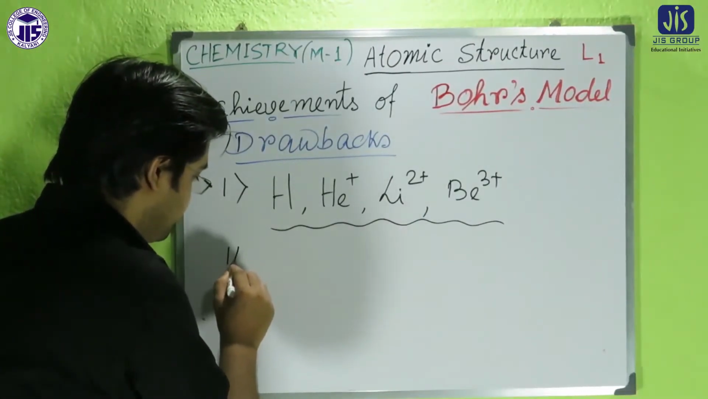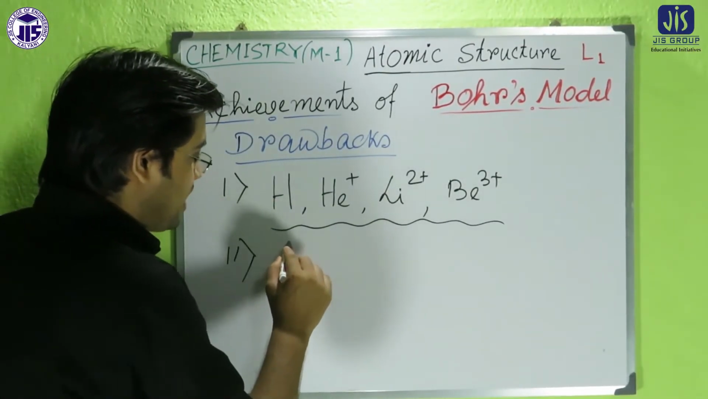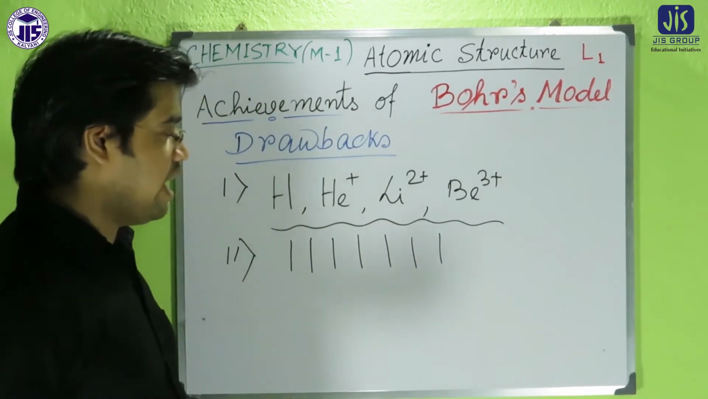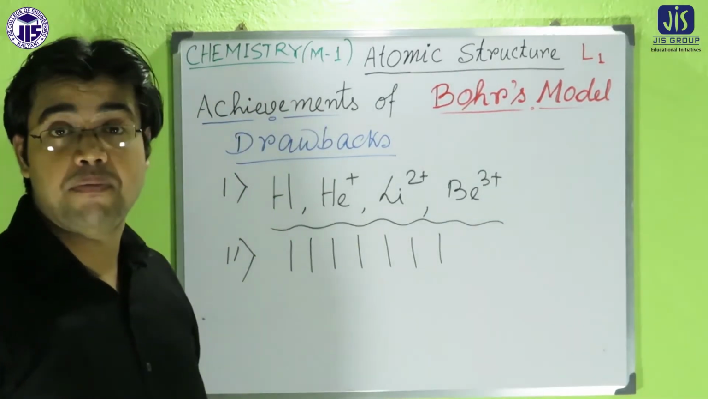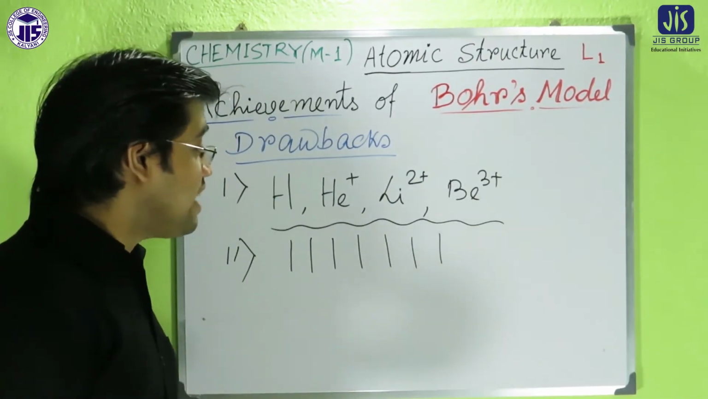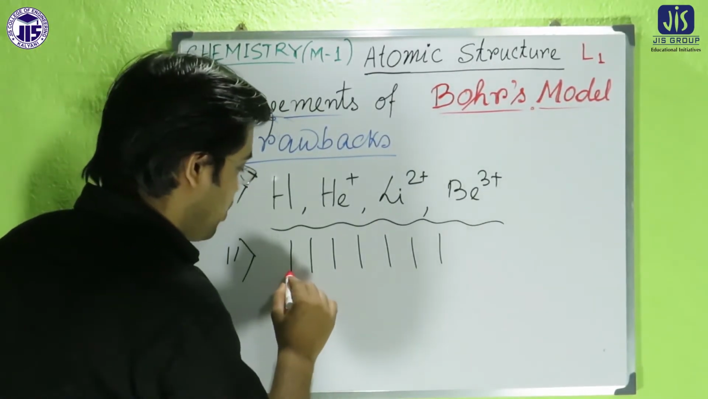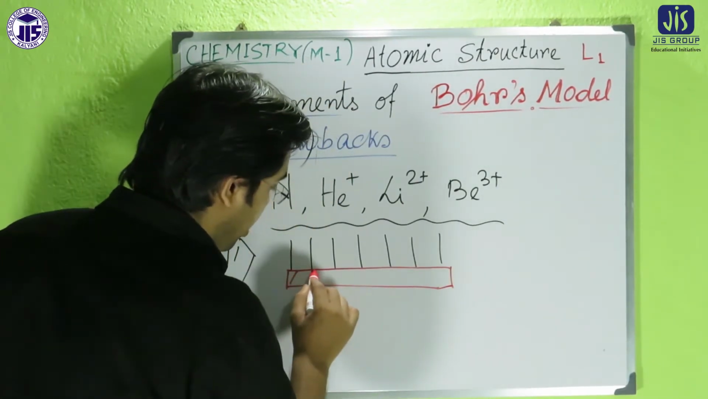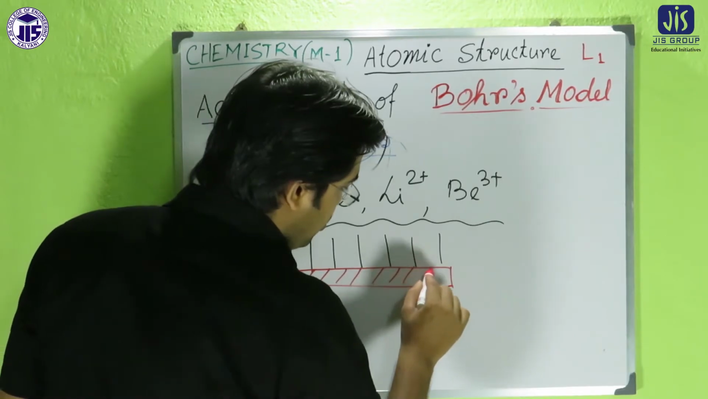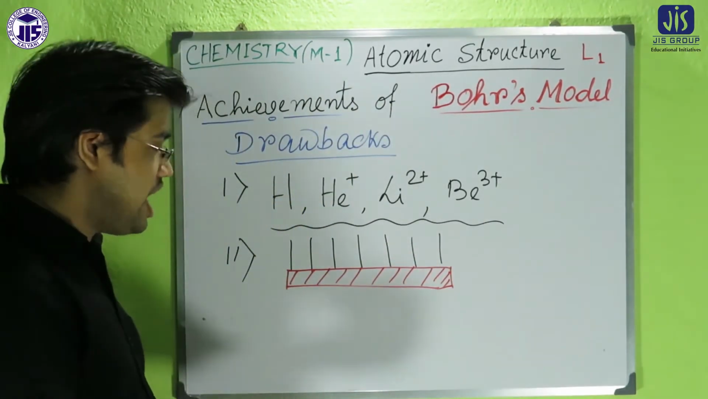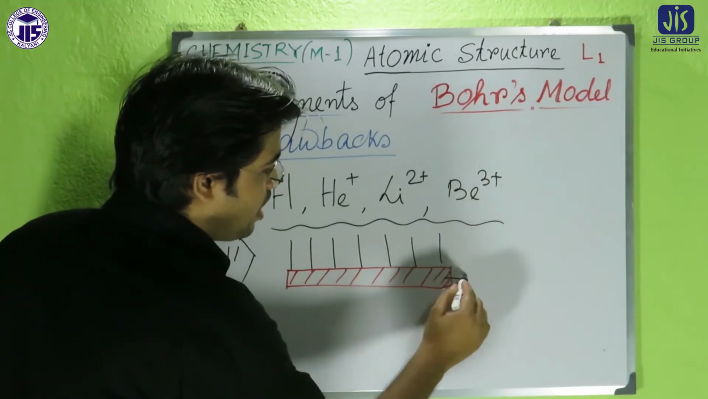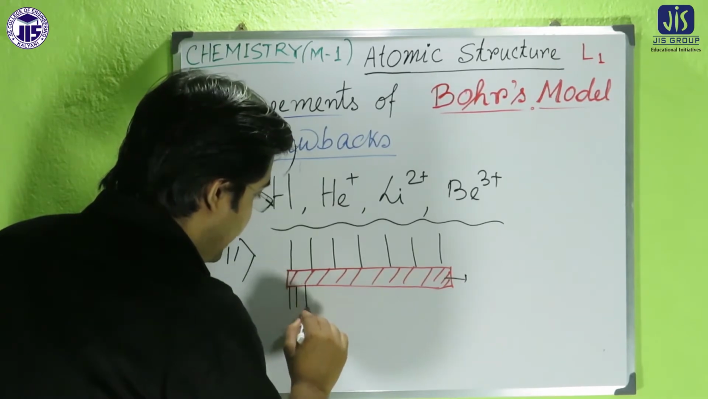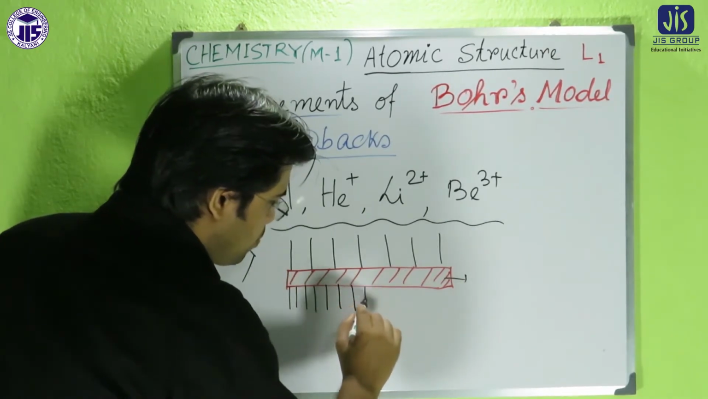Second drawback. The line spectrum, which was successfully explained by Niels Bohr, and which was the indication of the energy levels in the Bohr's model, each and every line of that spectrum splits again in the presence of a high resolving power spectrophotometer. If we pass each and every individual line through a high resolution spectrophotometer, what happens? Each and every line again splits into small lines.